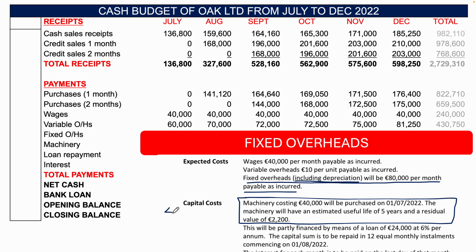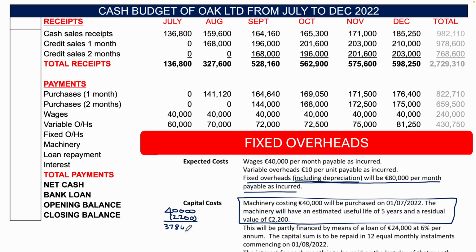So the machinery cost 40,000. Now it's telling us it's going to have a residual value or a scrap value of 2,200. That means that over the course of its lifetime, it will depreciate by 37,800 euro.